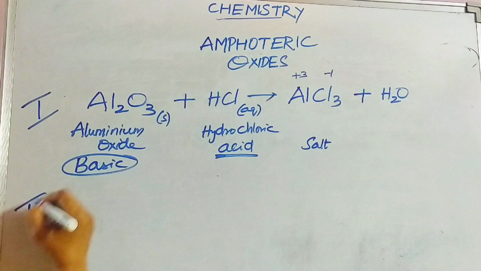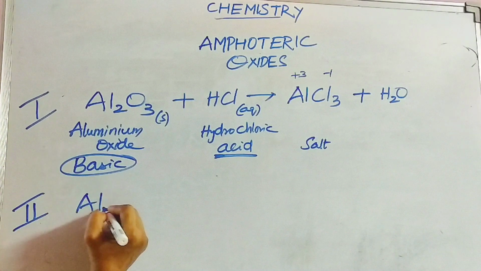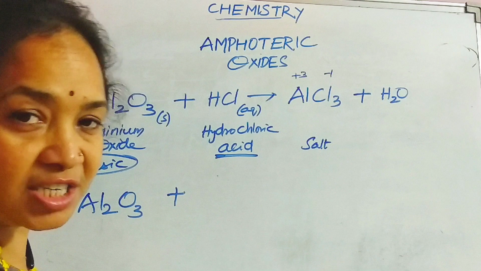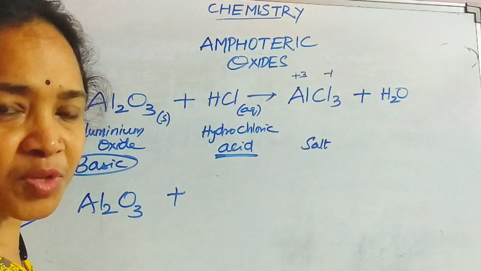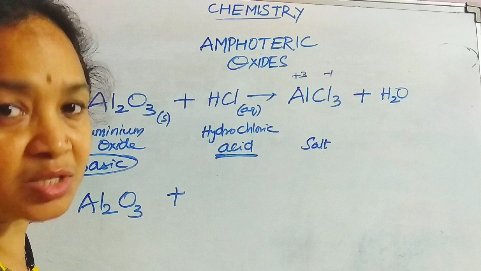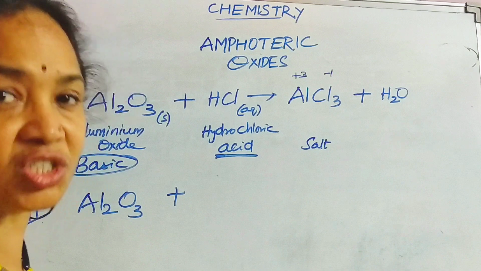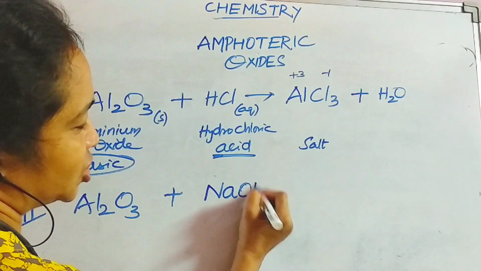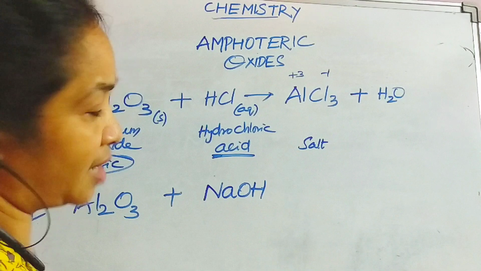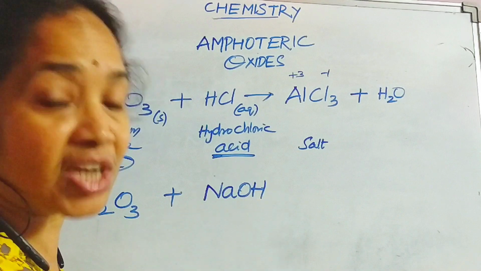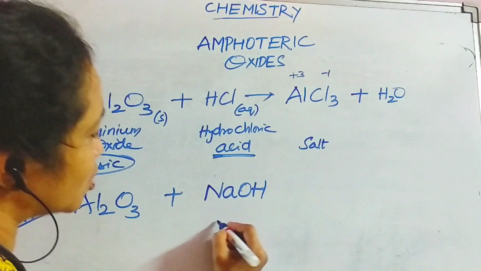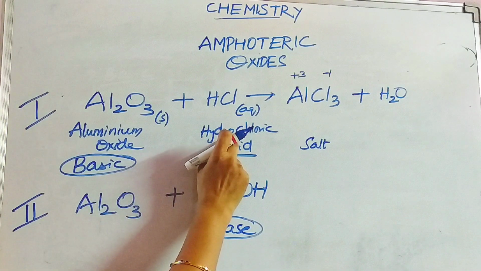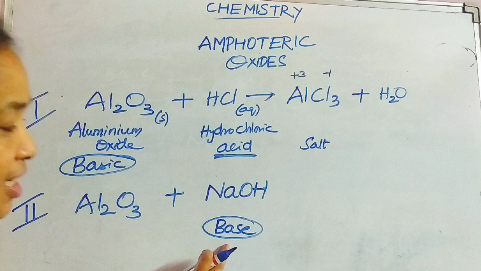Now, in the second type of reaction, the same aluminium oxide I am taking, Al2O3, but now this aluminium oxide is coming in contact with an alkali. You know about alkalis. What are alkalis? Water soluble bases are called alkalis. Strong bases are called alkalis. Now I am taking an alkali, namely NaOH. NaOH is sodium hydroxide, which is an alkali. Alkali in the sense it's a strong water soluble base. So here this is a base. Before, I took an acid; in this case I am taking a base.